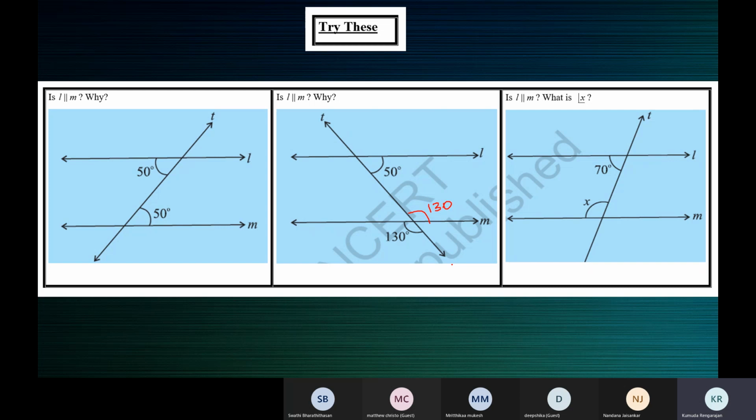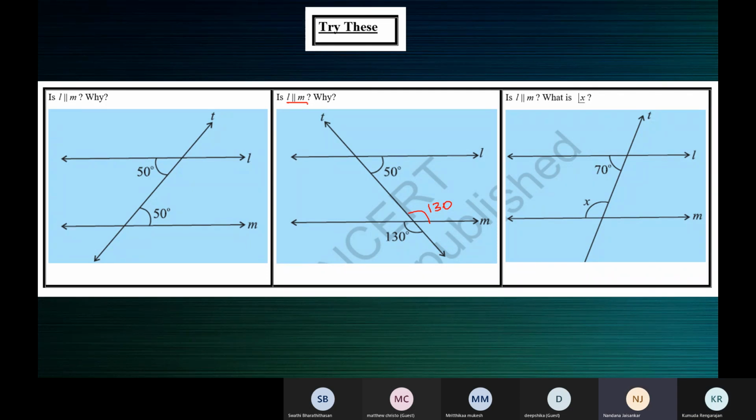Therefore, L is parallel to M. Use a symbol, write it like this. Therefore, L parallel to M, like this. Yes, ma'am. Done, ma'am.